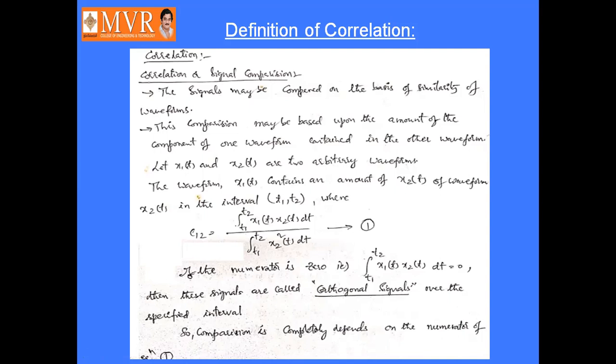So if these two signals are orthogonal signals, then we can say that C12 equals 0, that is integral t1 to t2 x1 of t.